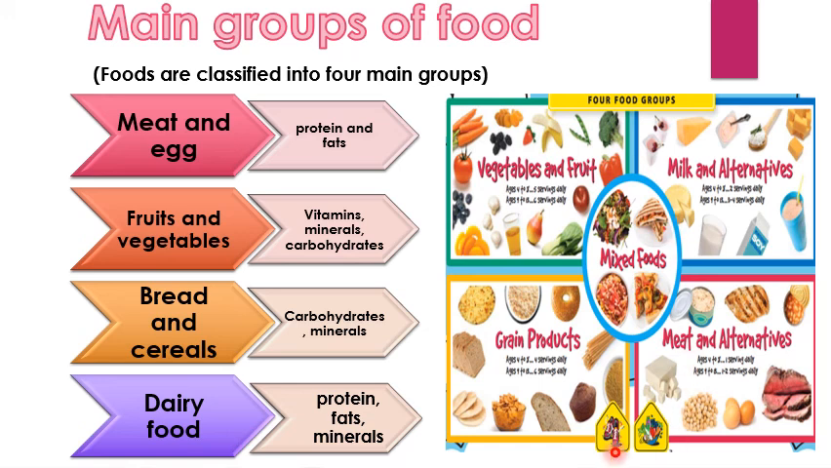On the right side of your screen, I have pasted a picture in which you can see different kinds of food, right? Fruits and vegetables, milk and its alternative which include ghee, butter, yogurt and so on, meat and its alternatives like egg, okay, and grain products will include your bread, pulses and rice, okay. So these are the grains or cereals.